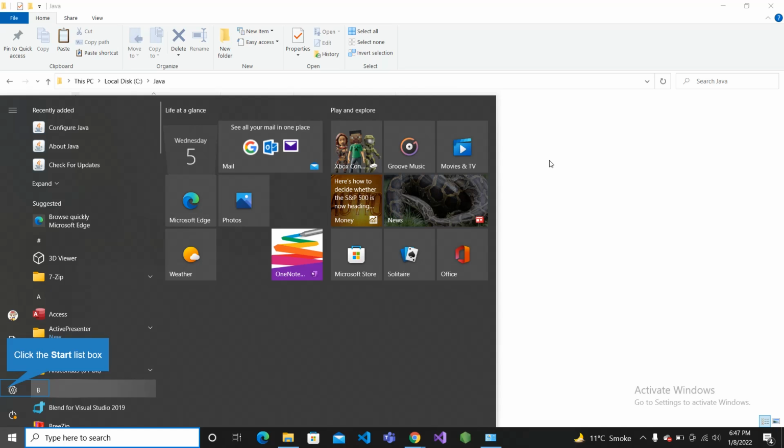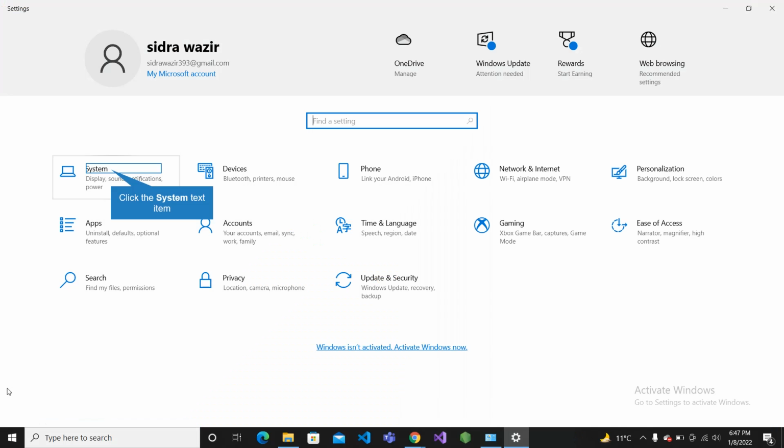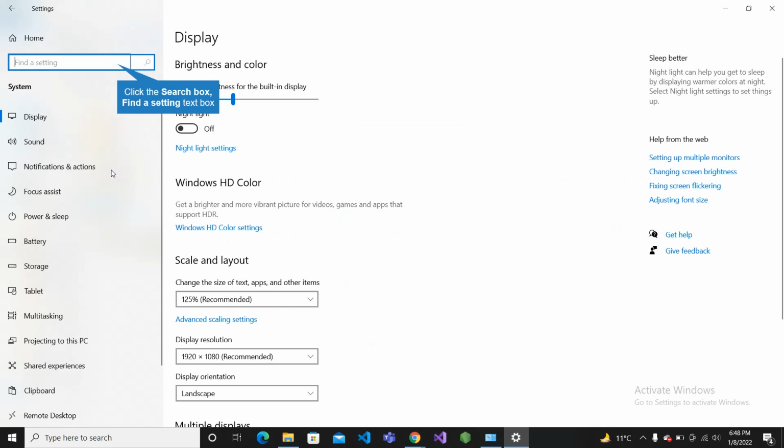Now we should move ahead and set the environment variable for Java. So click Windows, Settings, and select System, and inside System we just type environment.